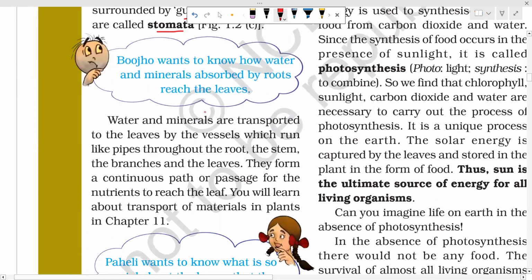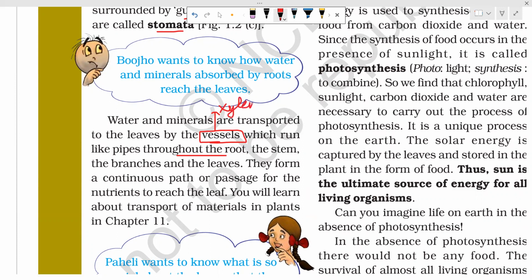Water and minerals are transported to the leaves by the vessels, which run like pipes throughout the root. Without pipes, without tubes, how will water go from root to leaf? How will it go? Through the pipes. These vessels are the parts of xylem.